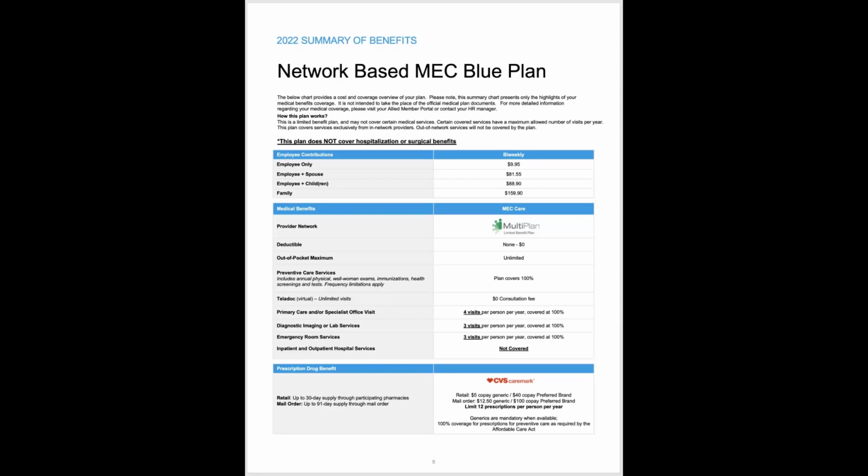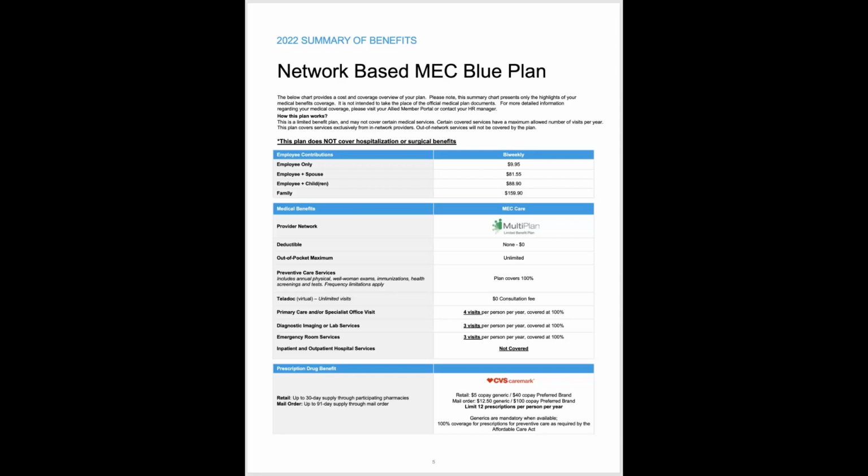Primary care or specialist office visits, for this plan, it's covered at 4 visits per person per year. There is no copay for that. There is no out-of-pocket. As long as you're going in network, you have 4 visits with a primary care physician or a specialist physician per year, covered at 100%.